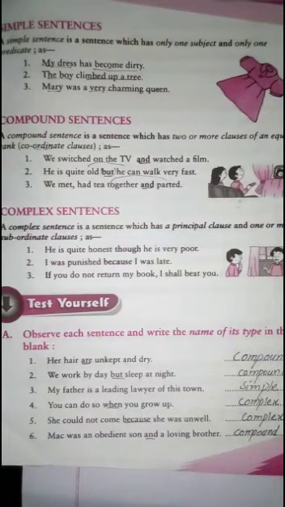The first clause is depending on the other, so it is a dependent clause, and in the second the meaning is clear, the condition is becoming clear. उसमें जो है वो condition और meaning जो है दोनों complete हो रहे हैं. That's why this is an independent clause. And the conjunction when, which is creating a relation between them, is a subordinate conjunction. That's why this one is a complex sentence.